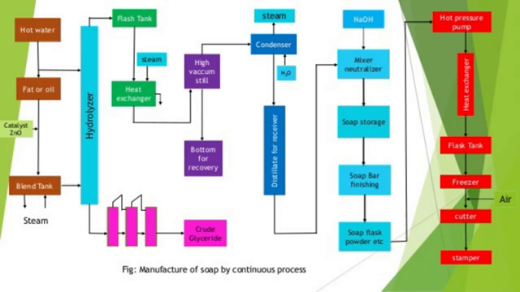Distillate of the mixture is received in distillate receiver, which is sent to mixer neutralizer. Here main process of soap formation takes place. In this chamber, alkali, sodium hydroxide or potassium hydroxide is mixed with the mixture to form soap.